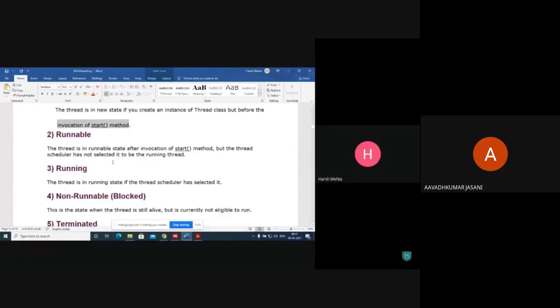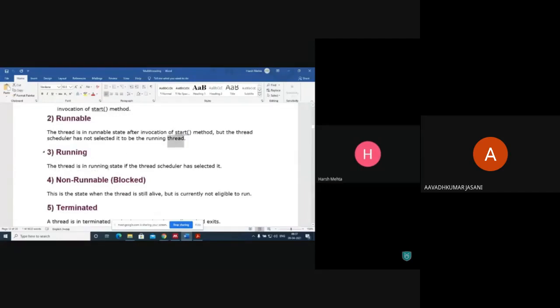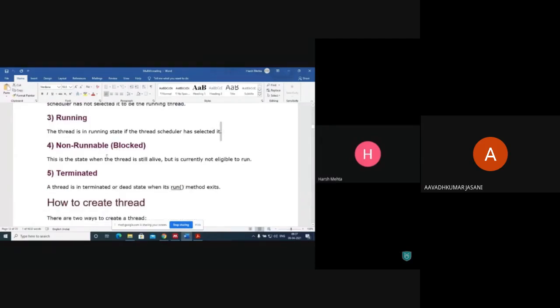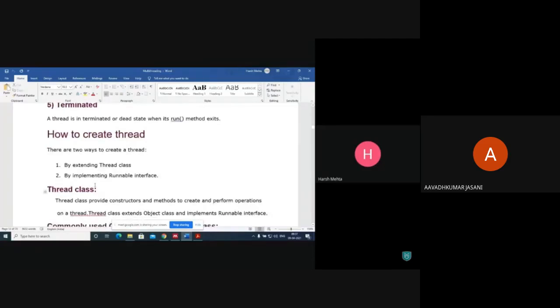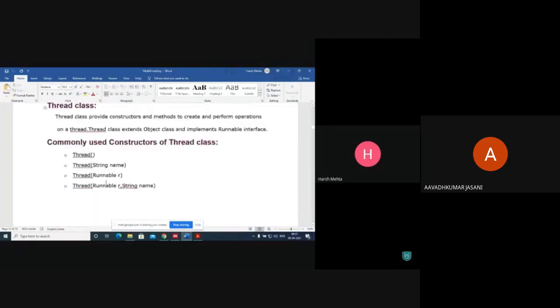Runnable means the thread is in the runnable state after invocation of the start method, but the thread scheduler has not selected it to be the running thread. Running means the thread is in the running state if the thread scheduler has selected it. Non-runnable means blocked: a state where the thread is still alive but currently not eligible to run. Terminated. Anyway, let's see the example directly.